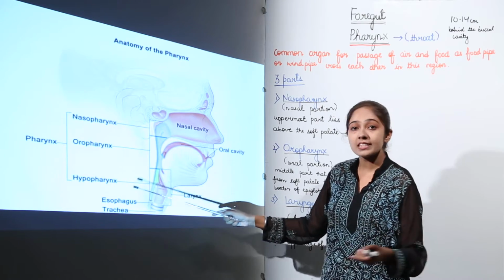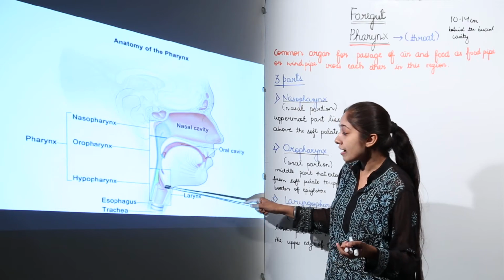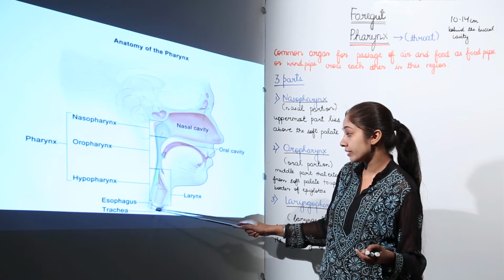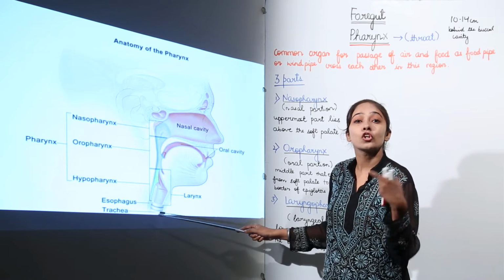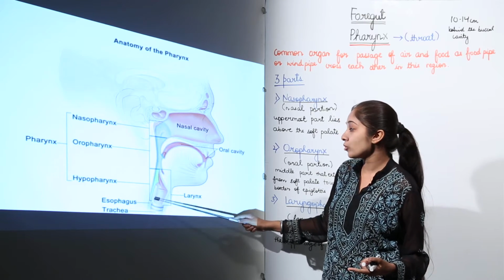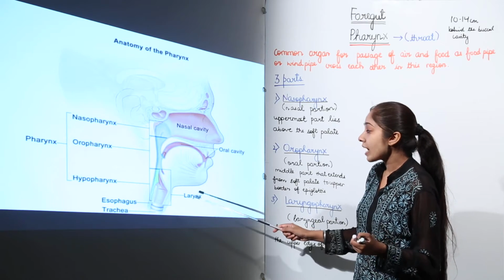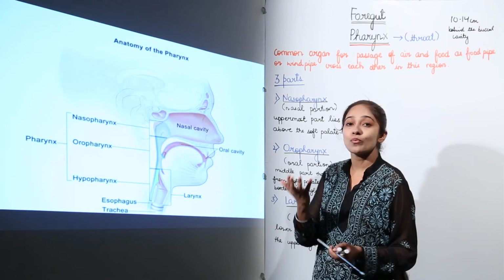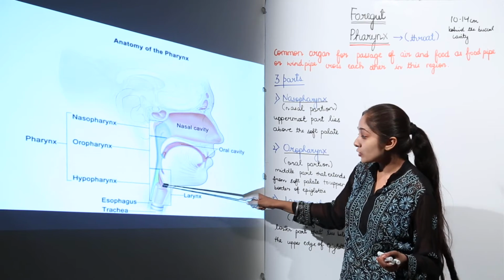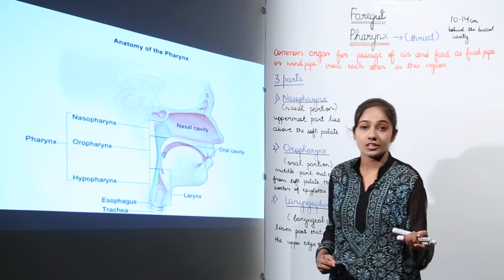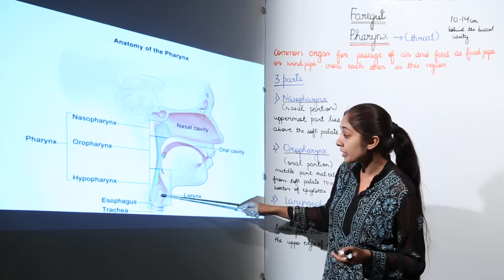Then we have the hypopharynx, which we also call laryngopharynx. At this laryngopharynx, at the anterior portion, we have the trachea, that is the windpipe, also called the glottis. Then at the posterior portion we have the esophagus, that is the food pipe, which we also call the gullet. Now when we swallow food, so that the food does not enter the trachea or the windpipe, there is a flap-like covering which we call the epiglottis. The epiglottis covers the windpipe so that the food does not enter it, right.